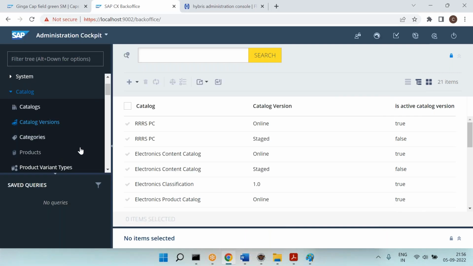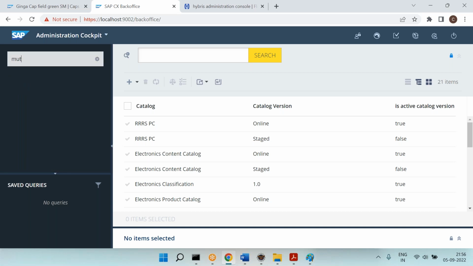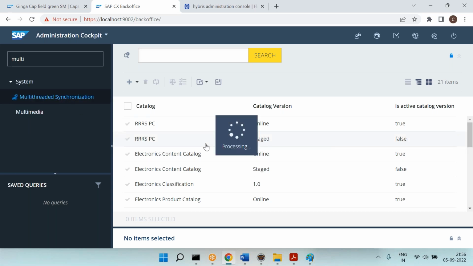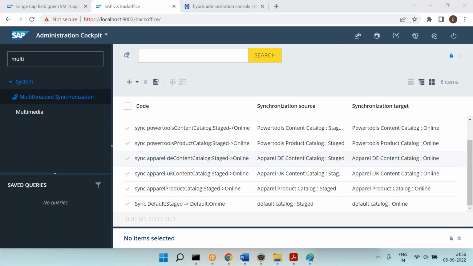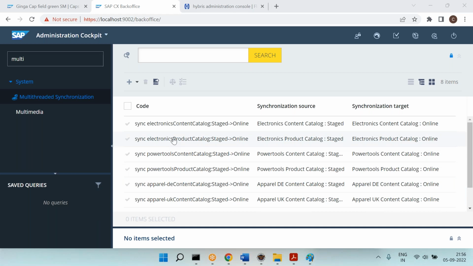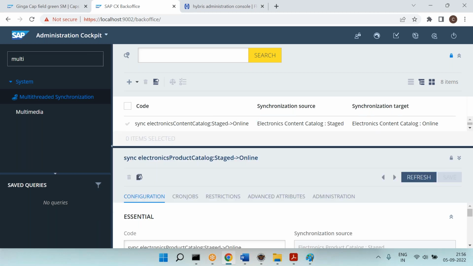Okay, first one, can you please observe here? There is a multi-threaded synchronization. I will just run the OOTV jobs for now. So let's say the electronics product catalog is there. I'm just running it from multi-threaded synchronization.